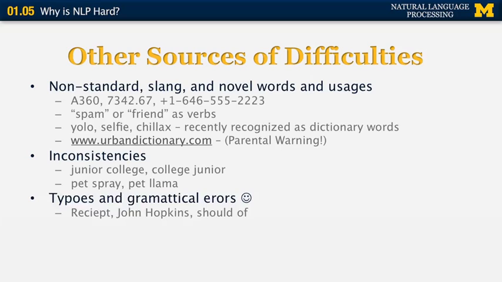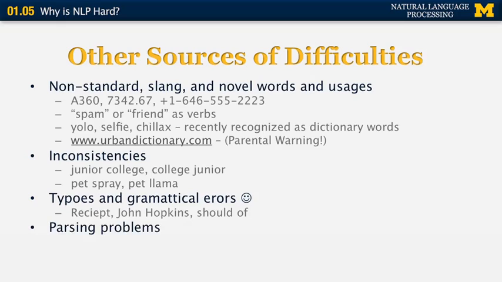And then there are typos and grammatical errors. Things like receipt, which people tend to spell incorrectly very frequently. John Hopkins instead of Johns Hopkins. Should of instead of should have.